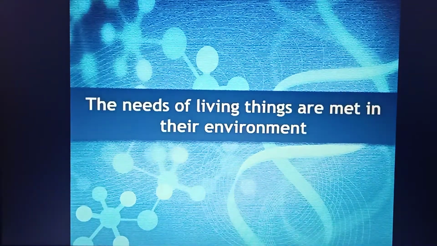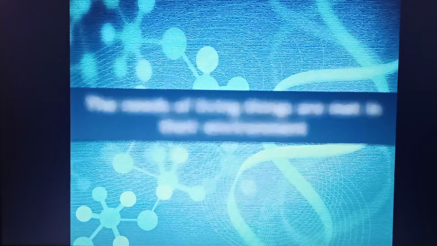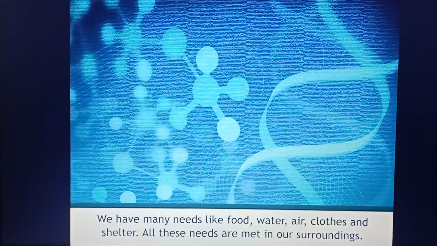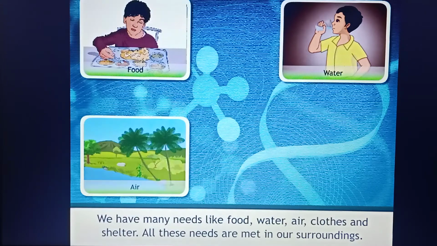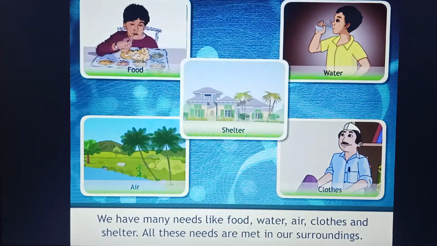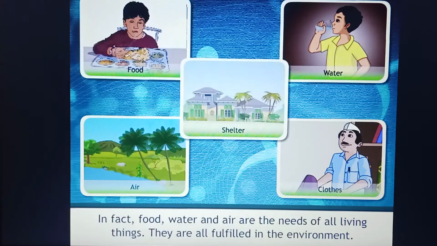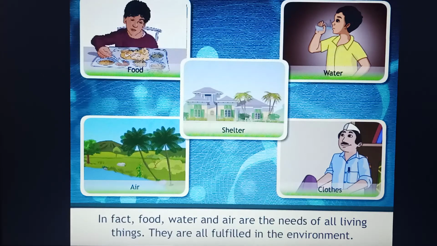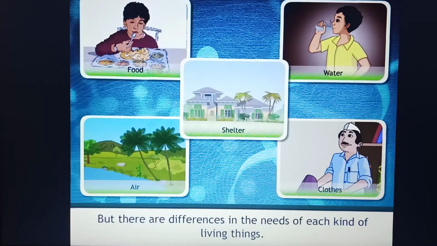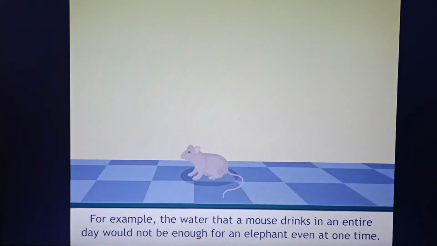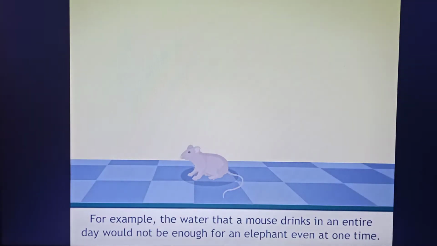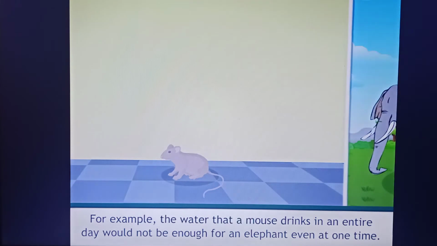The needs of living things are met in their environment. We have many needs like food, water, air, clothes, and shelter. All these needs are met in our surroundings. In fact, food, water, and air are the needs of all living things. They are all fulfilled in the environment. But there are differences in the needs of each kind of living thing. For example, the water that a mouse drinks in an entire day wouldn't be enough for an elephant even at one time.